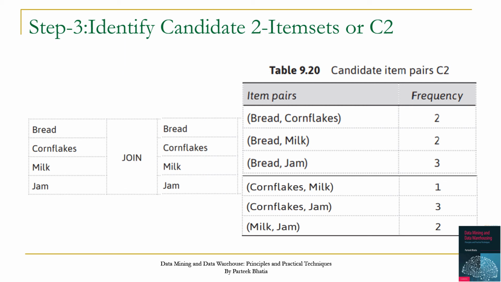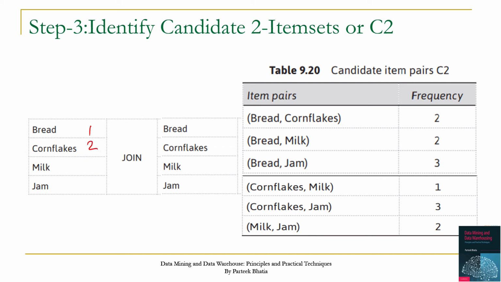So ultimately you can see that there are 3 item pairs possible with bread. One is bread cornflakes, second is bread milk, and third is bread jam. 2 pairs are possible with cornflakes. One is cornflakes milk and second is cornflakes jams. While 1 item pair is possible with milk and jam. So in total there will be 6 2-item pairs as shown here.